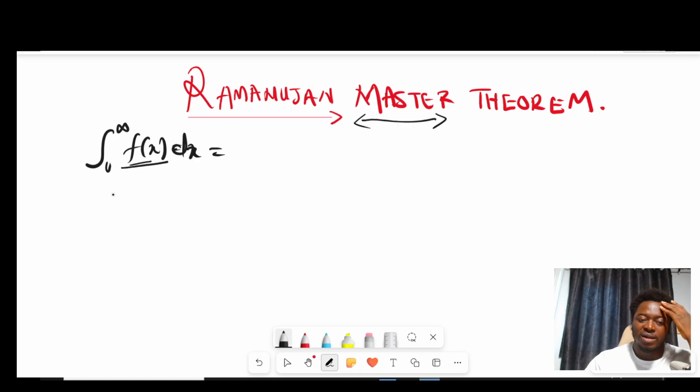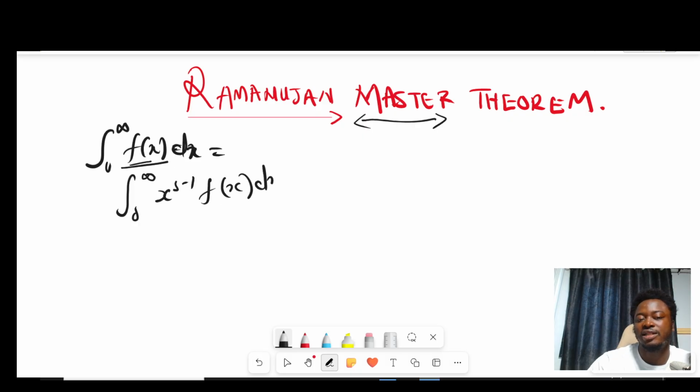And it says that the Mellin Transform of any function, that is the integral from 0 to infinity of x to the s minus 1 times f of x dx. And this is called the Mellin Transform because usually when the limit of integration is from 0 to infinity, there are many transforms available.